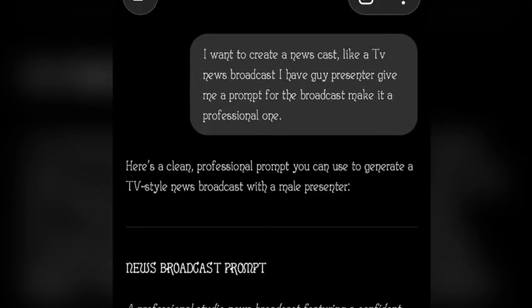Now, when I come to ChatGPT, this is what I give to ChatGPT. So if you are coming across to this channel for the first time and you don't know about ChatGPT, you can go to your Google Play Store or Apple Store and download the app. When you come to ChatGPT, I say, I want to create a newscast like a TV news broadcast. I have a guy, presenter, give me a prompt for the podcast. Make it a professional one.